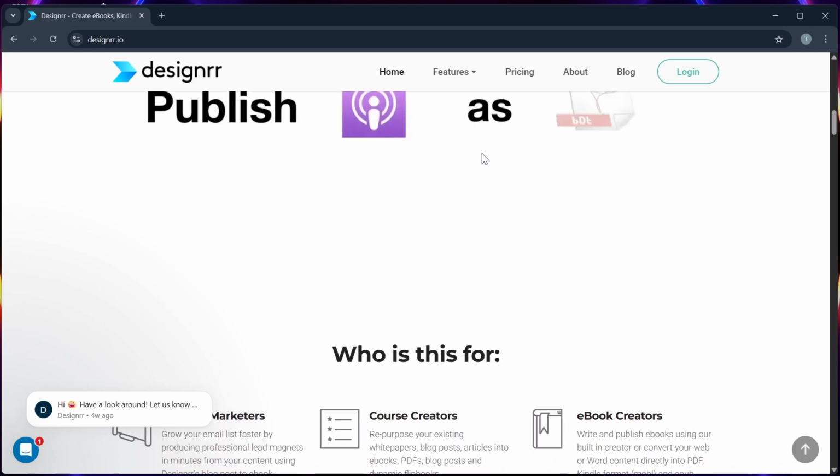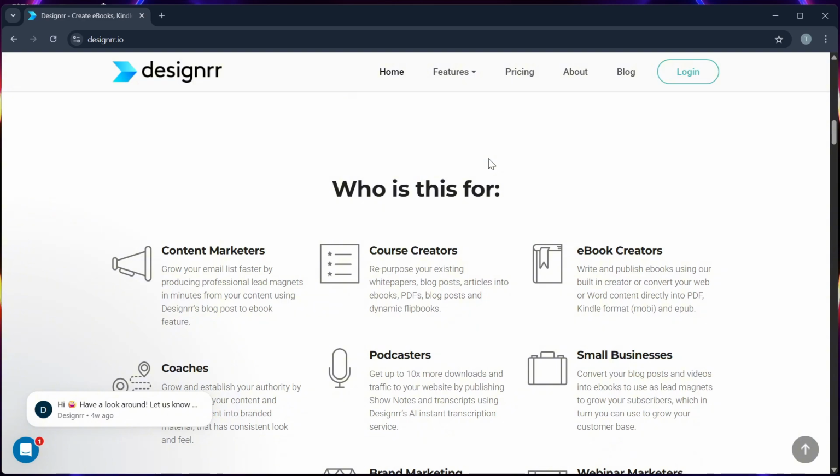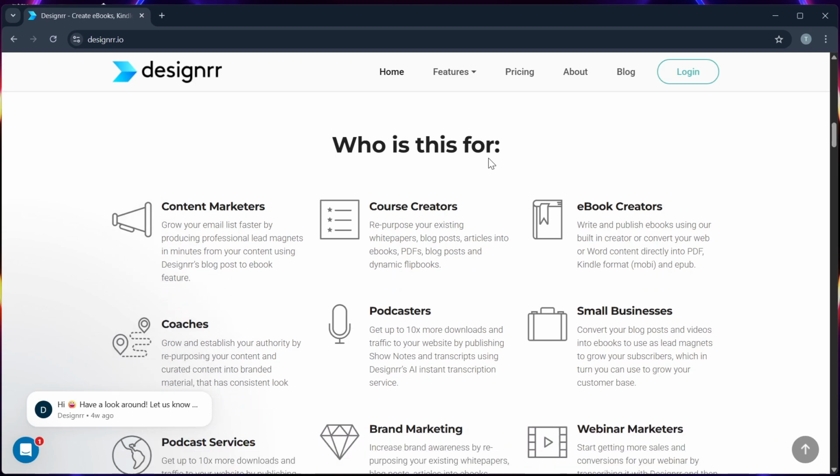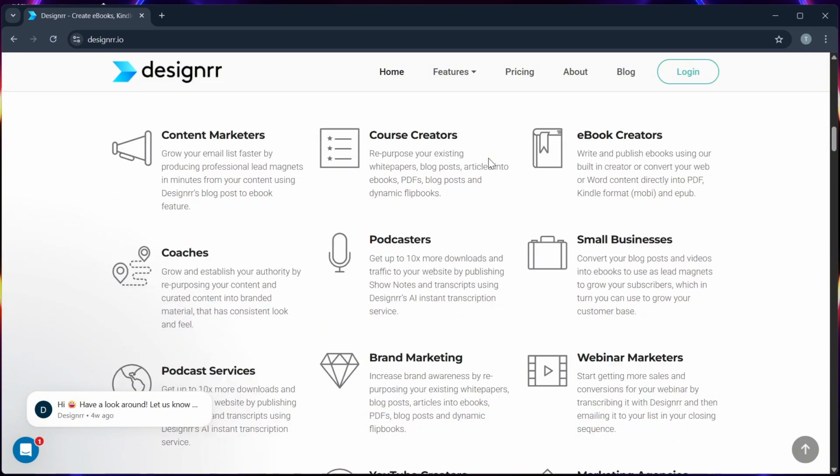Next is the templates and customization. Designer offers hundreds of pre-built templates across categories like business, health, and tech. You can customize fonts, colors, images, and layout elements, although some templates are locked behind higher tier plans.